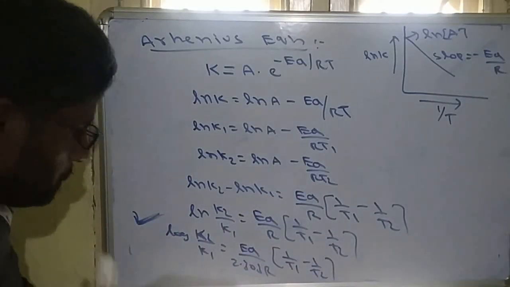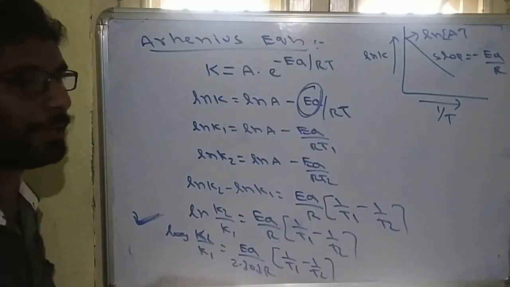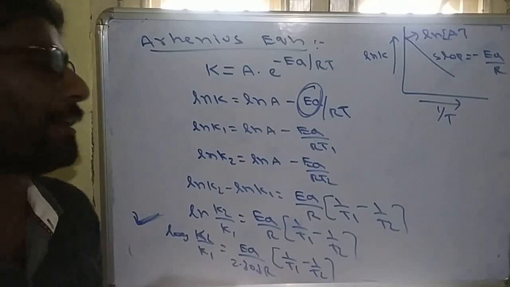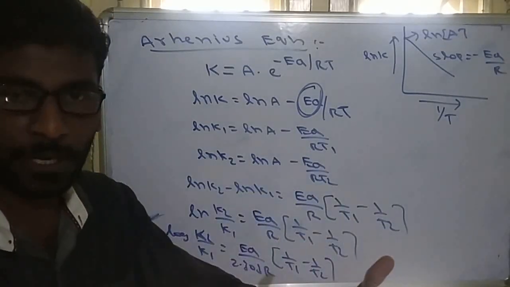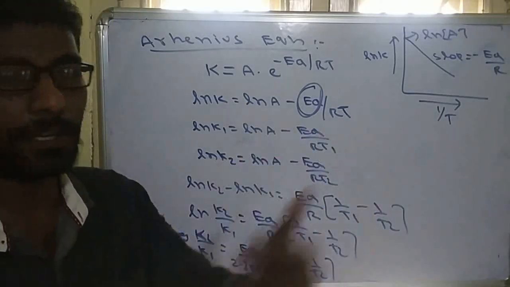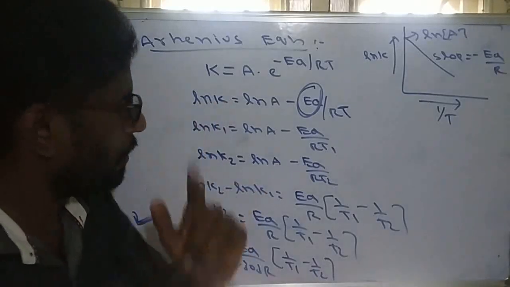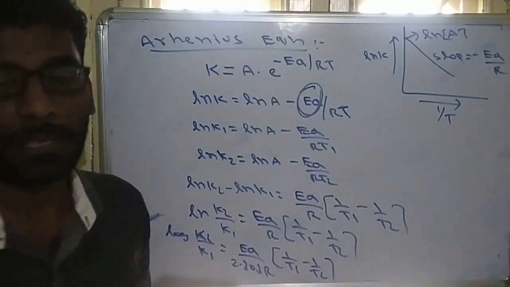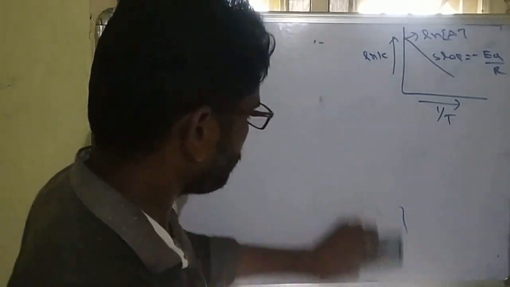Now what is the value of E_A here? E_A is called activation energy. That is most important. With increasing temperature, the rate constant or rate increases. Why is rate directly proportional to temperature? Because of this activation energy. So what is activation energy?